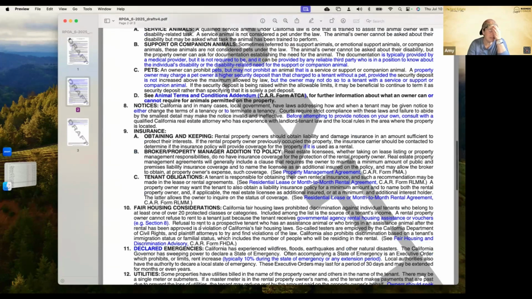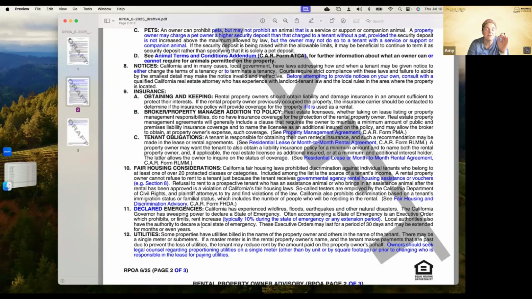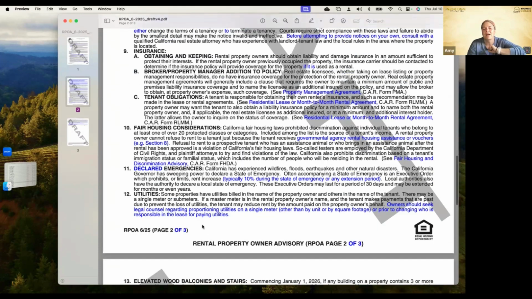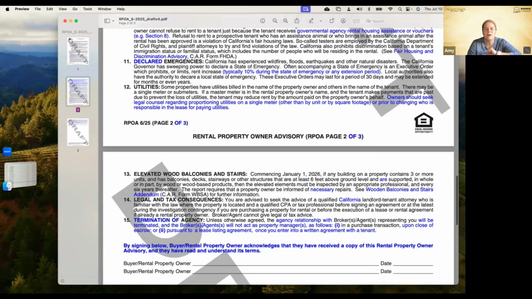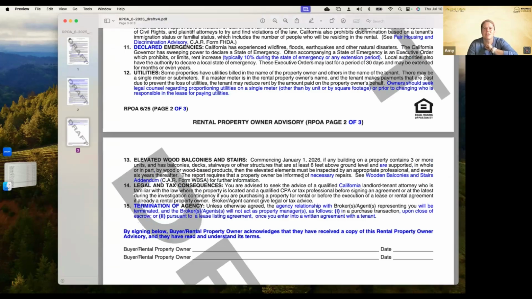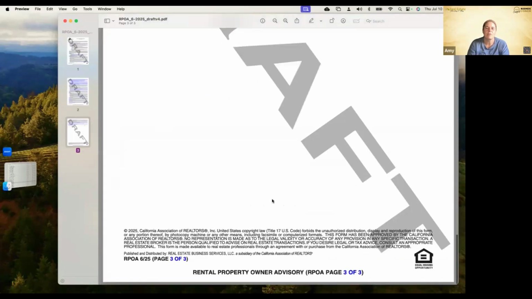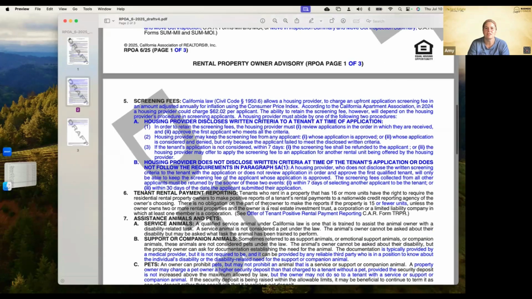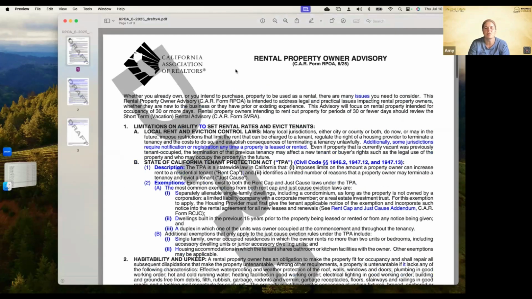So if you've got somebody thinking about getting into being a landlord for the first time ever, it's a great form to provide them with. The elevated wood balconies and stairs requirement is going to take effect in January. Legal and tax consequences, termination of agency. So great form there. I recommend you go over that one in its entirety so that you're comfortable with it if you're working with investors. And that's the RPOA form, the Rental Property Owner Advisory, RPOA.